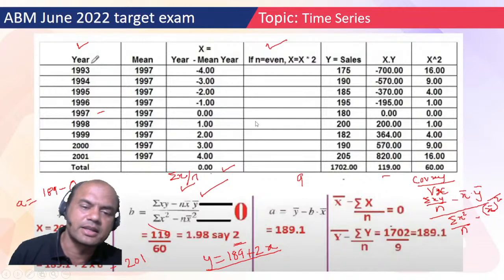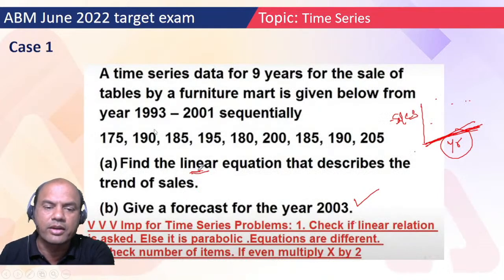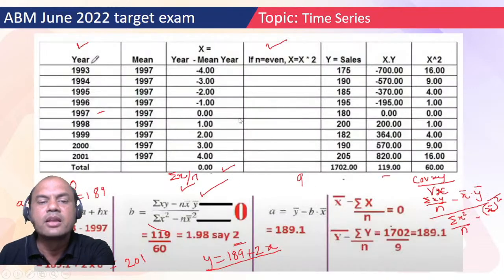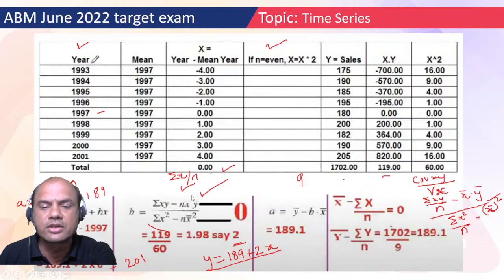So that was a point. That was a case study to be discussed. Importantly, remember you will get this case study for 5 marks in exam. And how the 5 marks will be divided? The 5 marks will be divided with, like, x bar over here will be what? 0. So that is 1 mark. Value of b is what? 1 mark. Value of a is what? 1 mark. What is the equation? 1 mark.